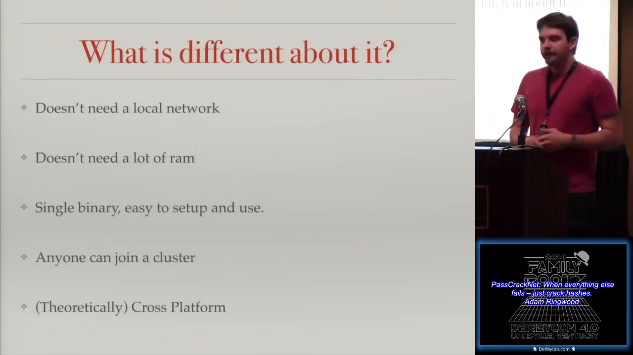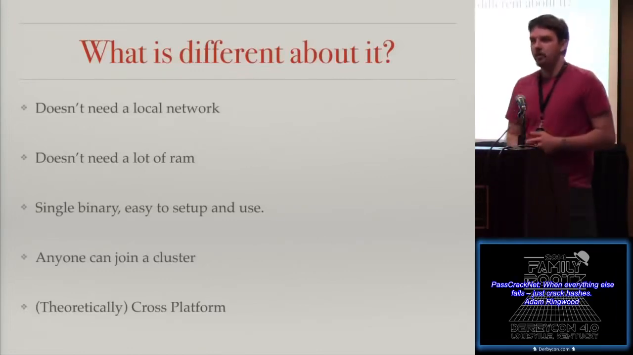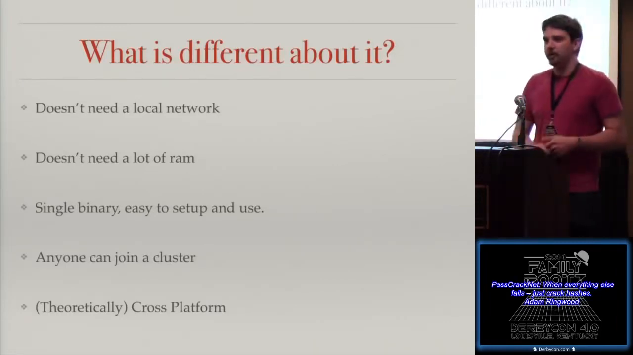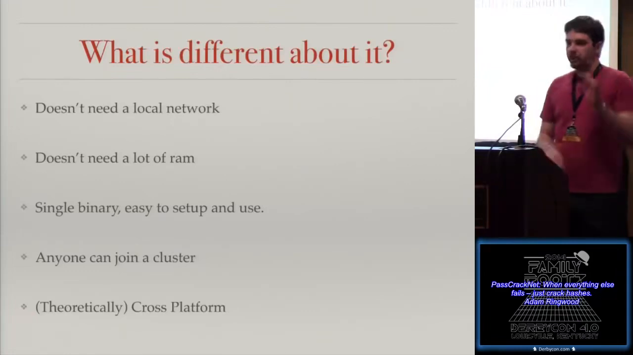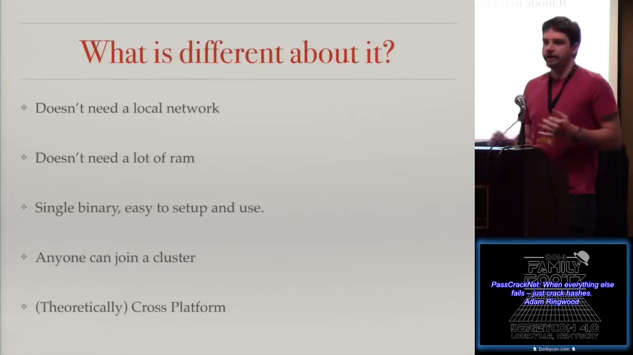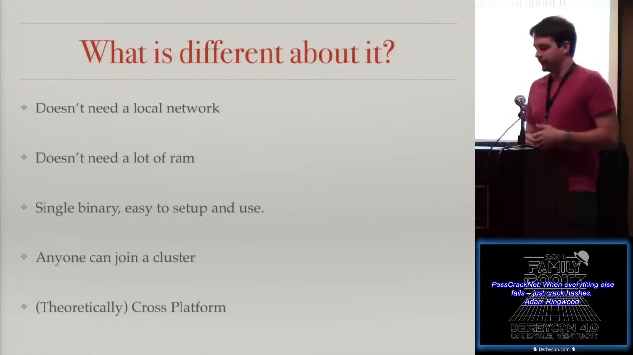It's a single binary, which is easy to set up and use. I see a lot of programs nowadays where the install guides are 20 steps long, and you have to copy paste this and run this install script and make sure you get all the dependencies installed beforehand. PCN literally is just a single binary and a settings file where you specify where your hash cracker is and what server you're pointing it to, and you can fire it up and start working on tasks.